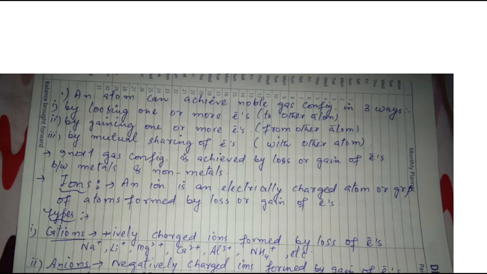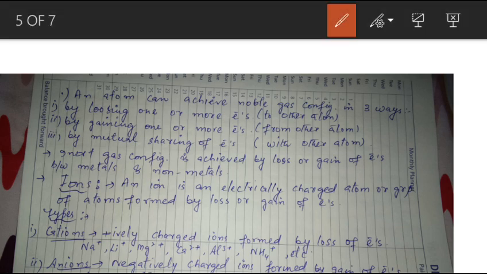So how does an atom achieve noble gas configuration? It can achieve noble gas configuration in three ways. First one is by losing one or more electrons to another atom. When an element reacts with another element, it loses one or more electrons to become stable.